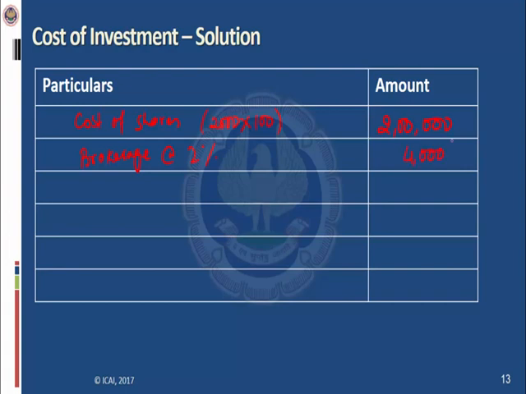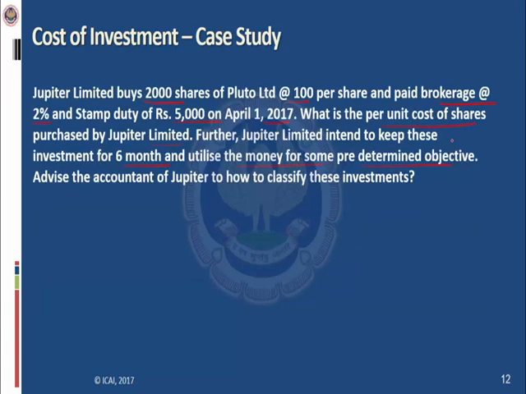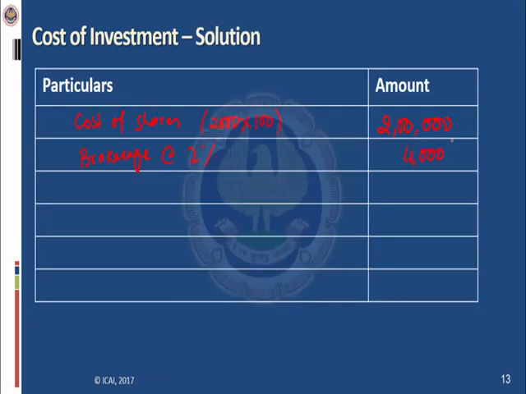And the stamp duty was rupees 5000. So the total cost is 2,09,000. So the question is asking for the per unit cost.